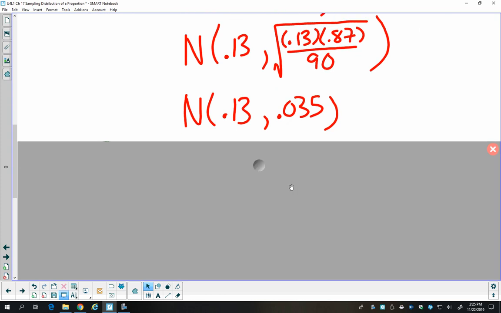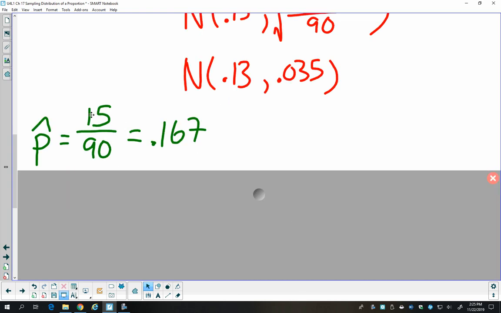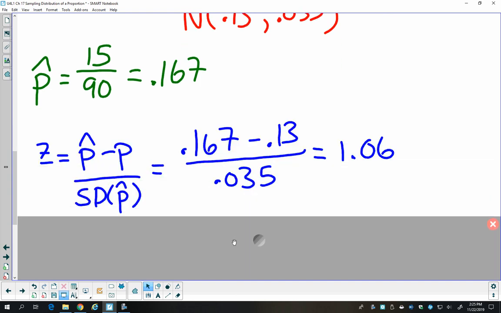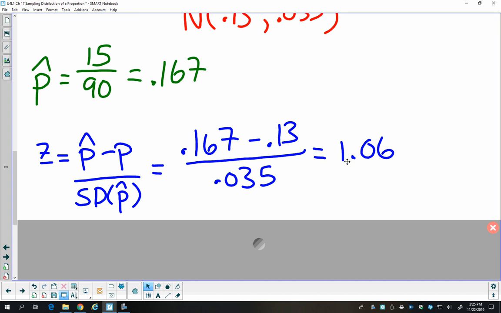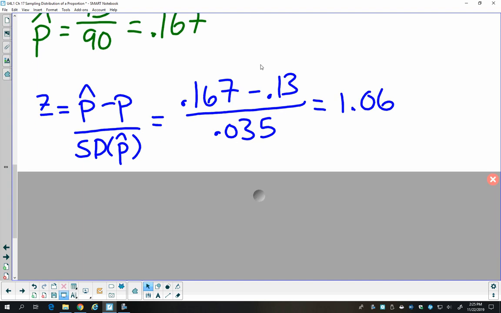In order to calculate a probability, we need to find a z-score. And so we need our p hat. We're looking to see if we're going to have possibly more than 15 students who are left-handed, because there are 15 lefties in this auditorium. So our p hat is going to be 15 out of 90. And we'll calculate a z of 1.06 by plugging in our p hat and our standard deviation. So this is where we would take our z and plug it into the calculator for normal CDF.